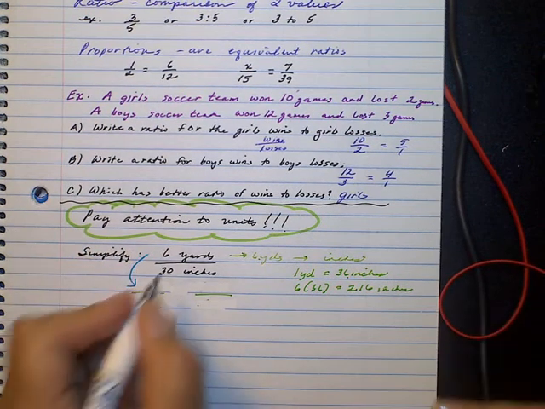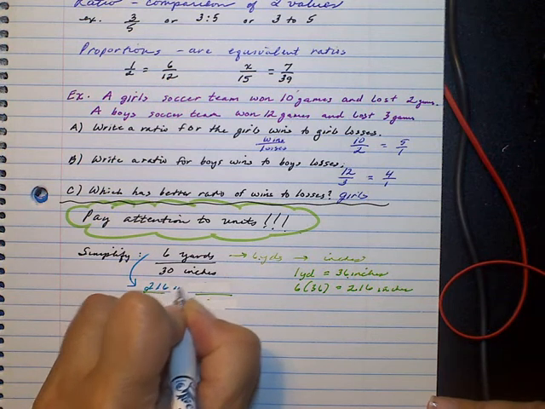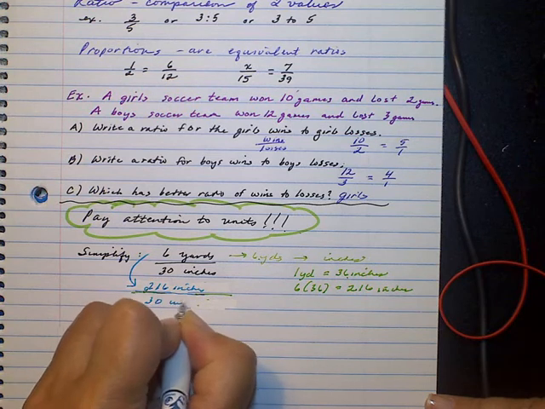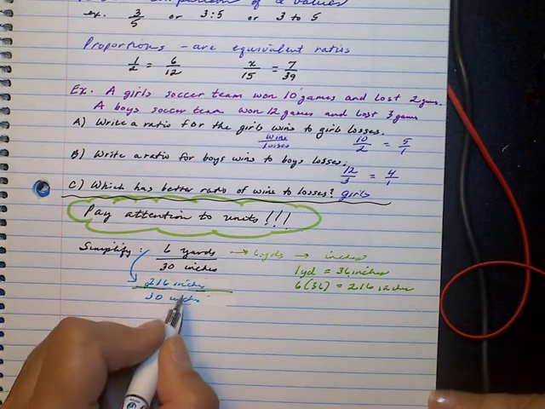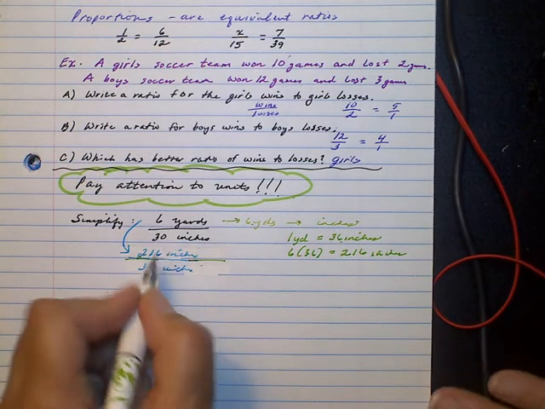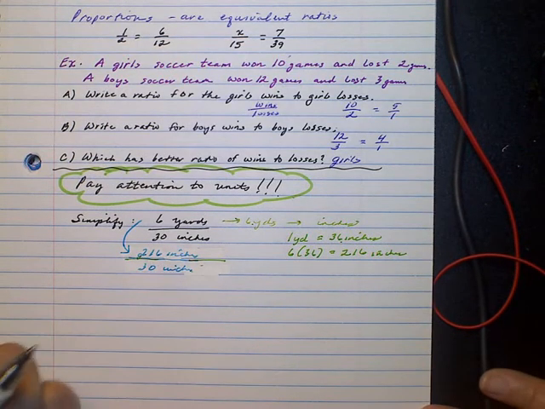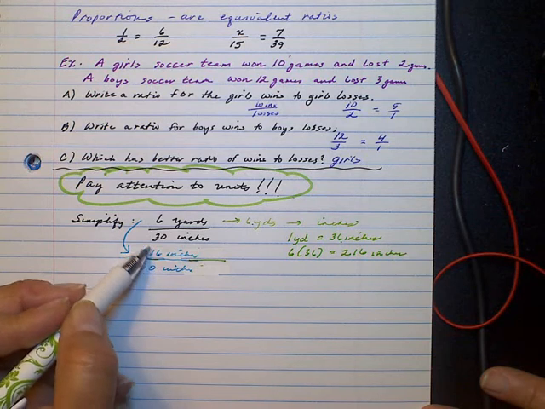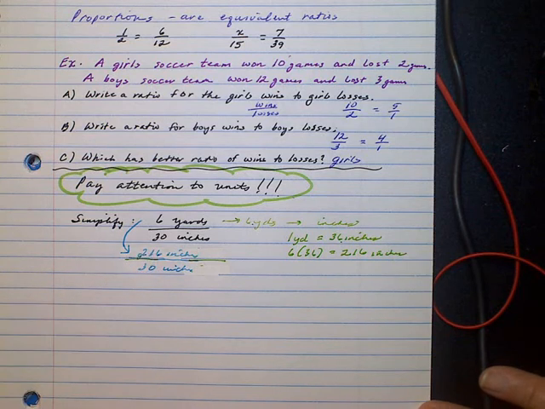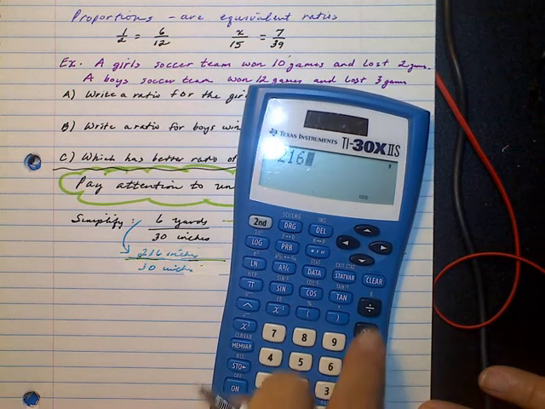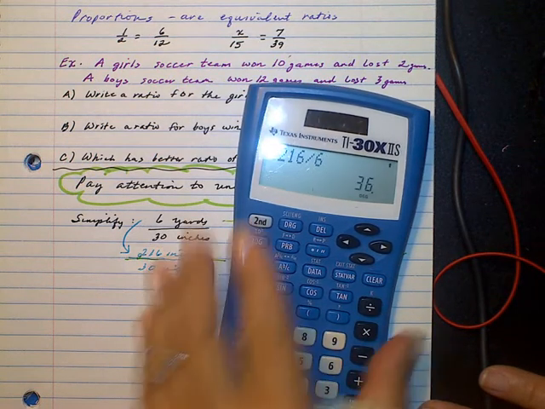So if I go back and I look at comparing this, that 6 yards is 216 inches, and that 30 inches. Now we have units that are the same, and we can simplify that. And when we do, we can reduce this because, let's see, at least 2 goes into this, 6 goes into this, and 6 goes into that. So you can take your calculator, let's reduce this. 216 divided by 6, I think it's 36, and it is.